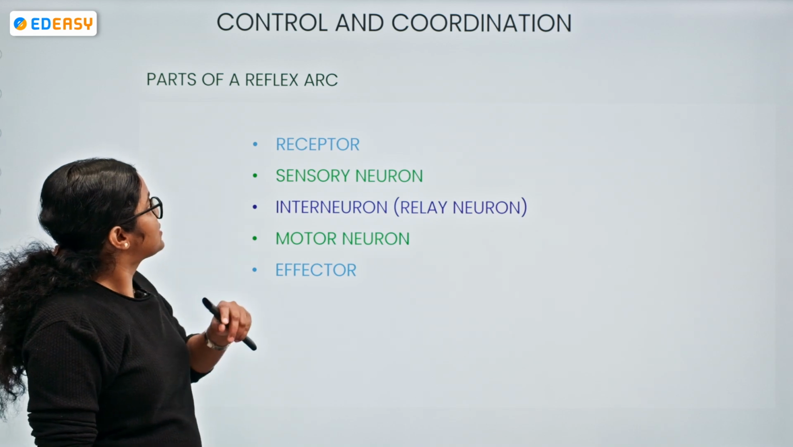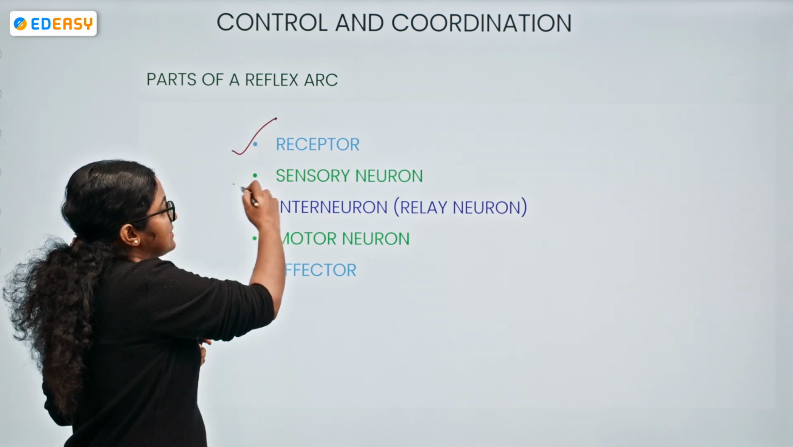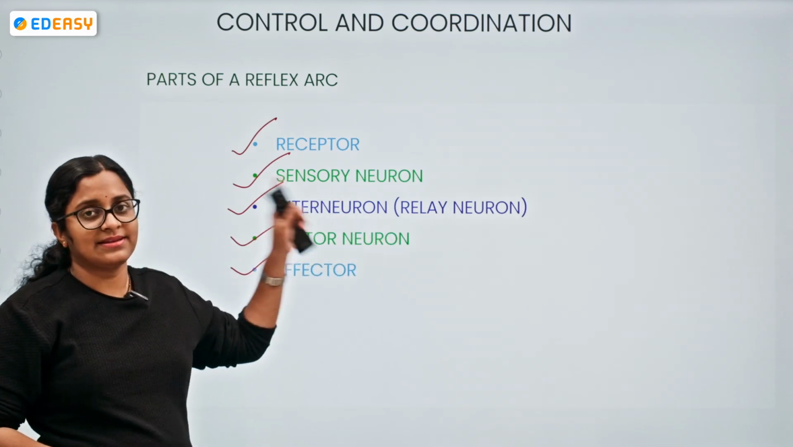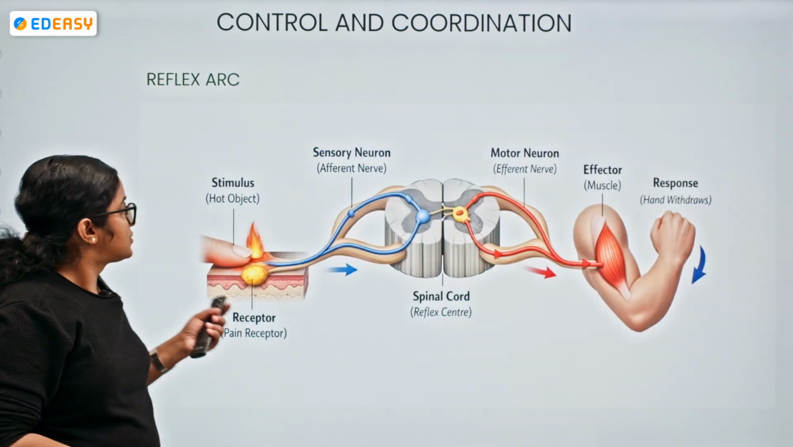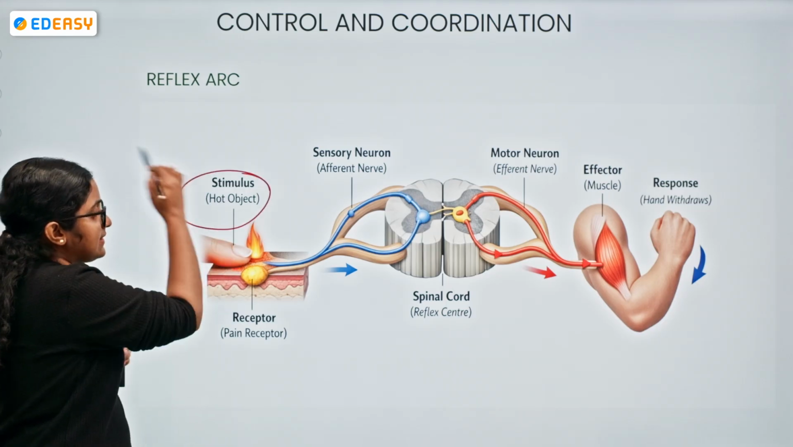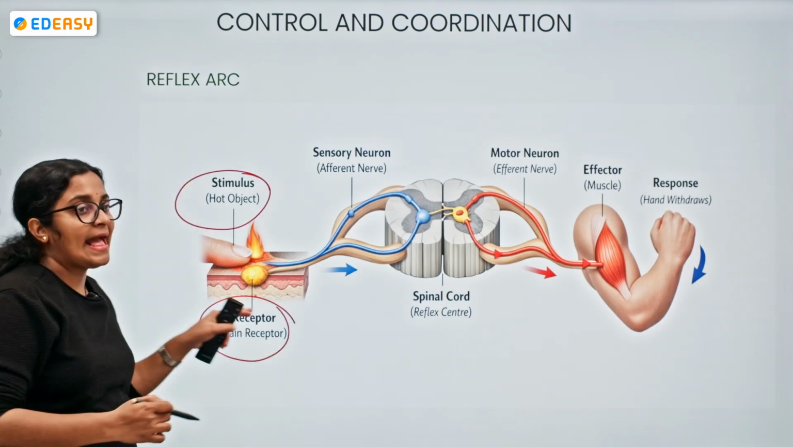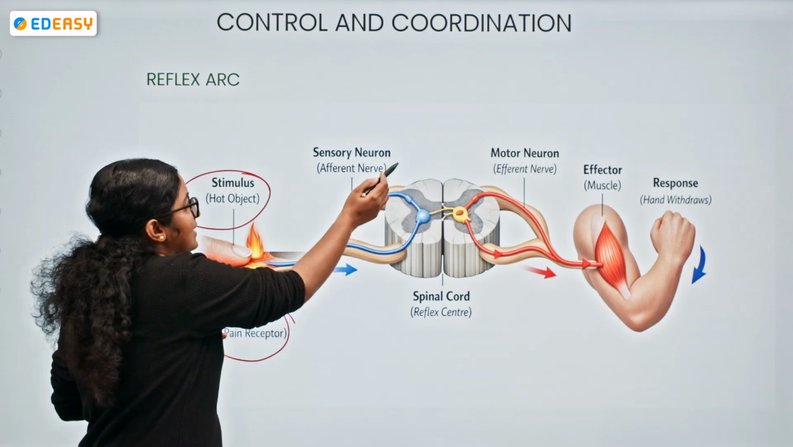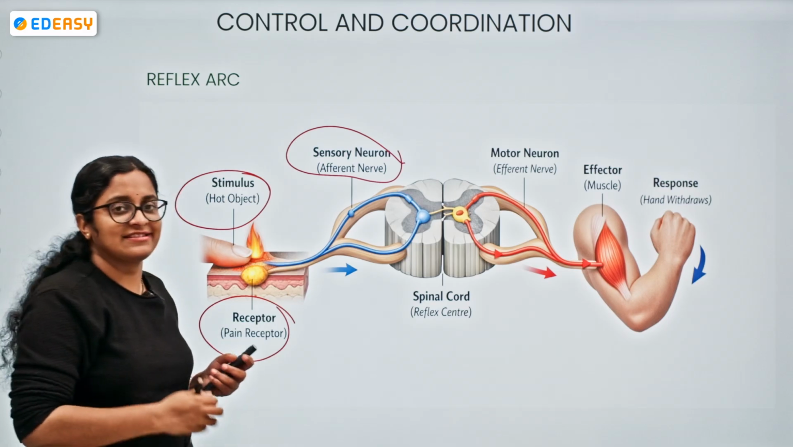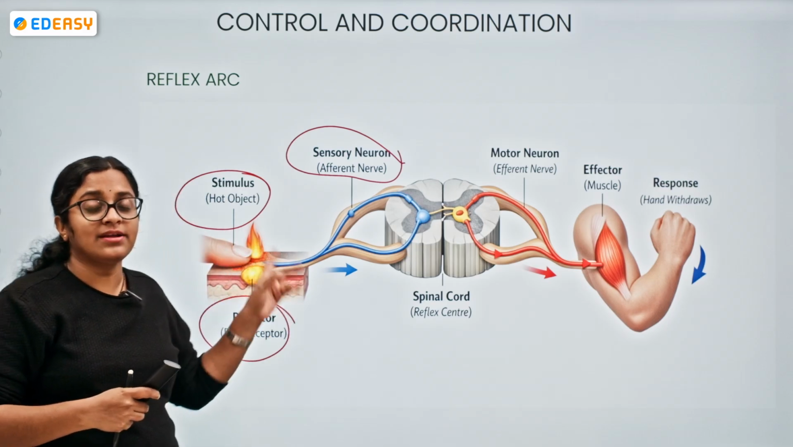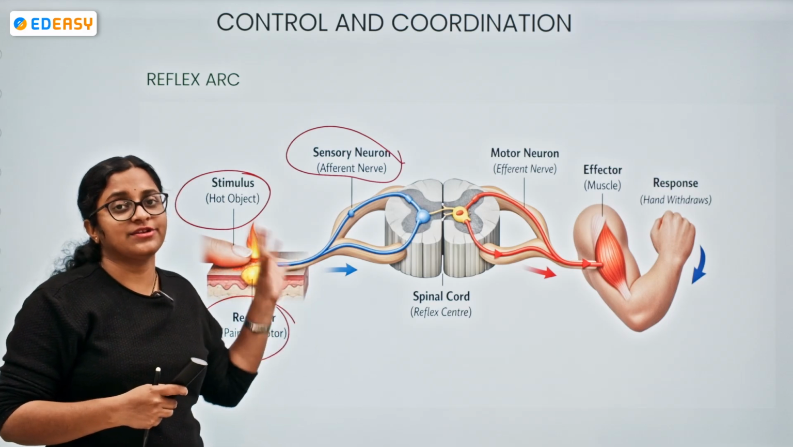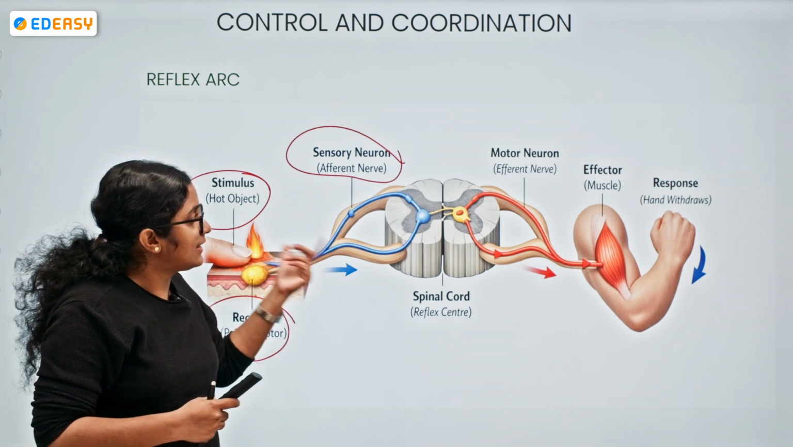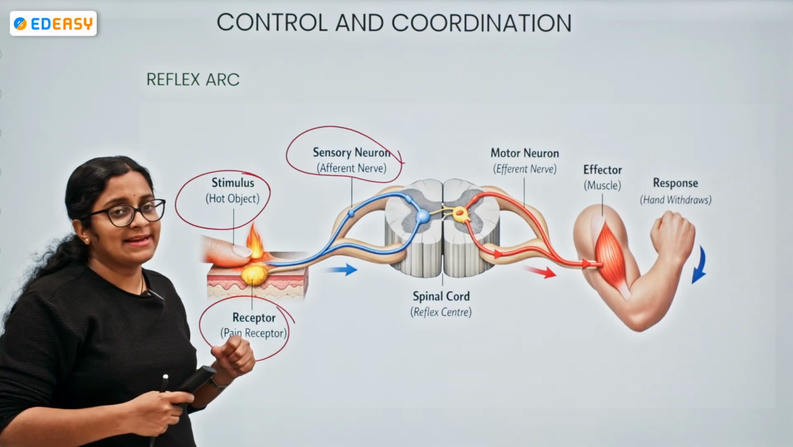Yes, so what will be the parts of a reflex arc? The receptor, the sensory neuron, the interneuron, the motor neuron, and the effector. Interneuron is otherwise known as the relay neuron. So the hot object is the stimulus. The pain receptor in your hand, in your finger, gets activated and sends the information to the afferent nerve, the sensory nerve. Remember again, a neuron is a single structural and functional unit, and a nerve is a group of axons bundled together.